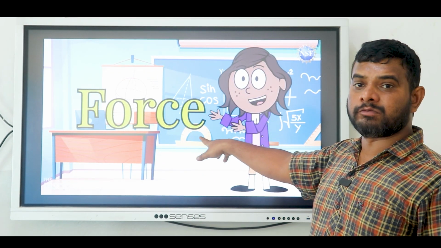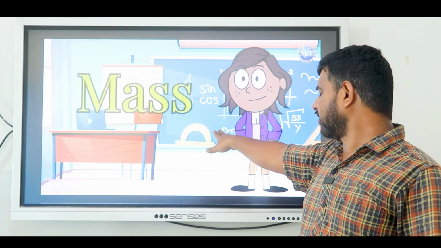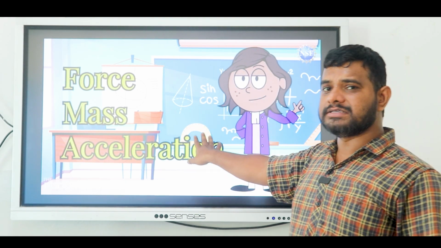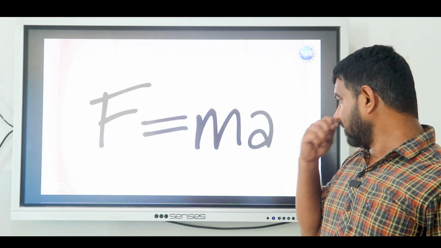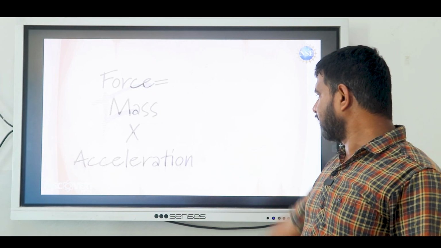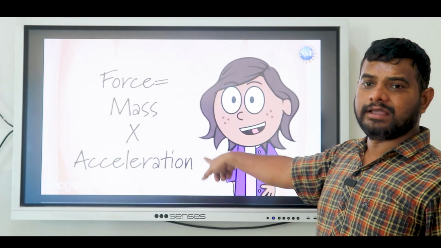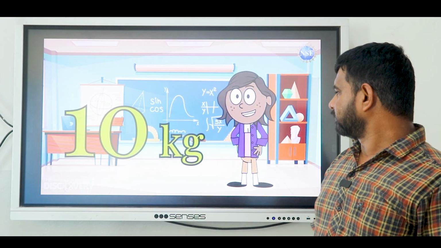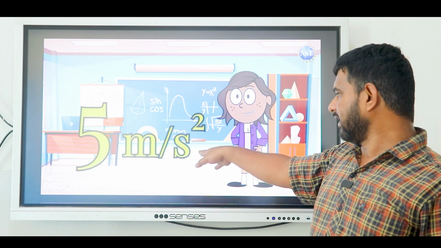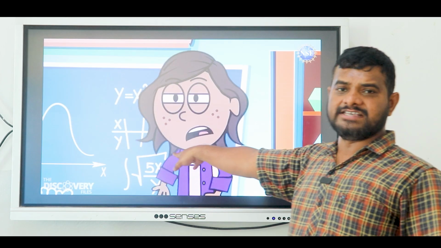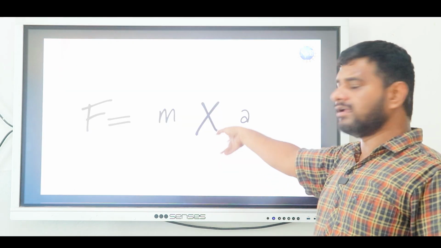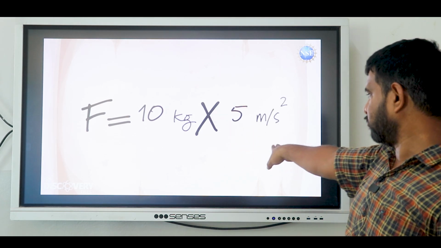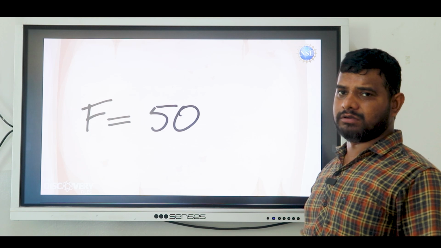Force is directly proportional to mass into acceleration. This is Newton's second law. So where is the application here? The formula is F is equal to ma. And what is the SI unit? Meter per second square. They gave an example here: 10 kg of mass, 5 meter per second square of acceleration. What is the product here? 10 into 5 is how much? 50 Newton. The SI unit is Newton.